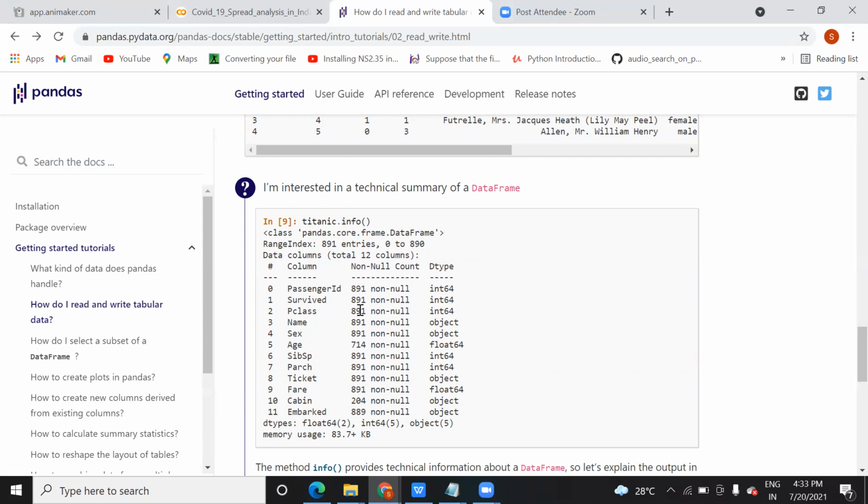Now here you can see why these values are varying. Do you know? 891, 891, 891, 714, and here 204. Can you tell me why these values are not coming as 891? Any one of you? They must have null values. Good, correct. Null values are there. That is the reason that out of 891 it is showing 714, and here it is showing 204 for the cabin column. It will also show you how much memory they occupy. So this is possible with the help of the info function.